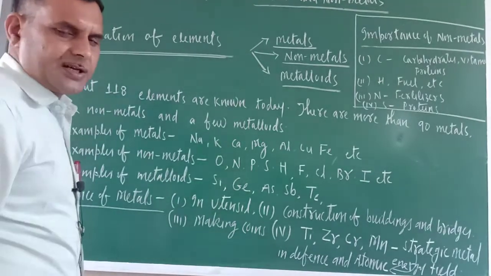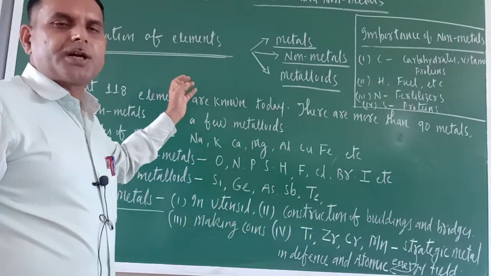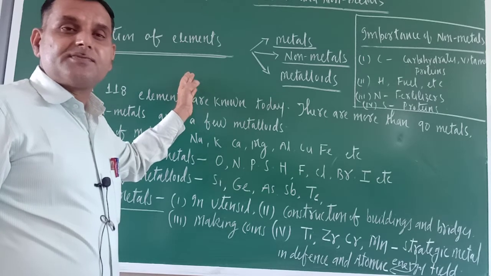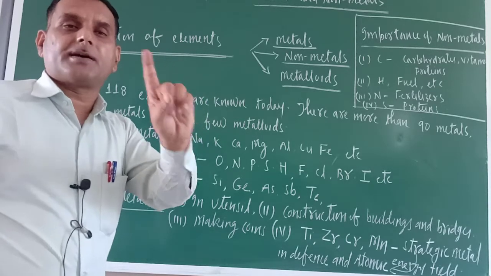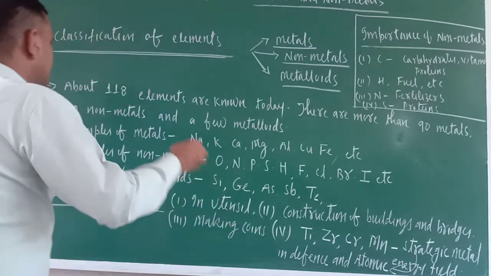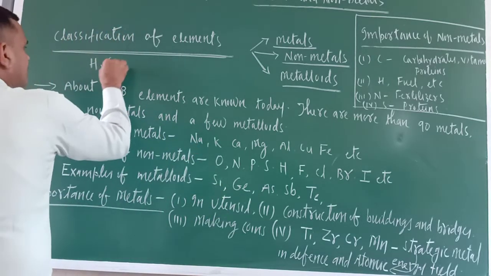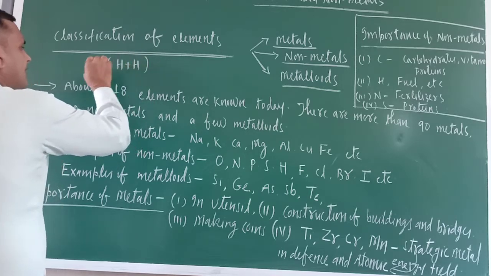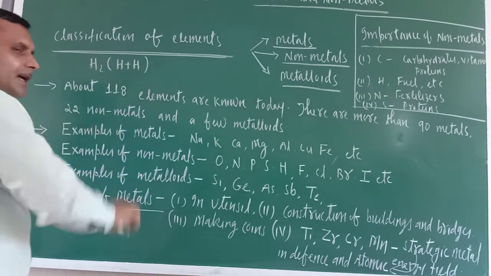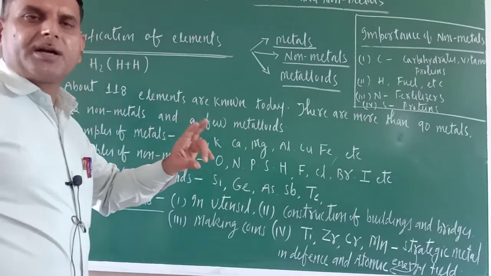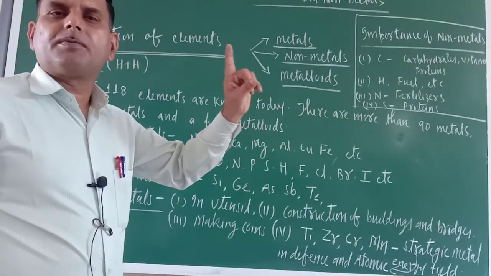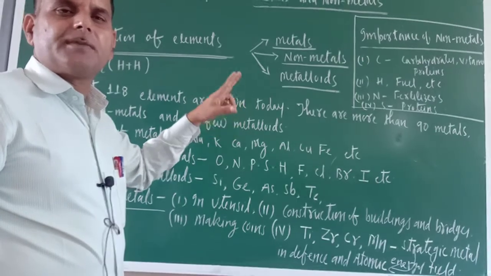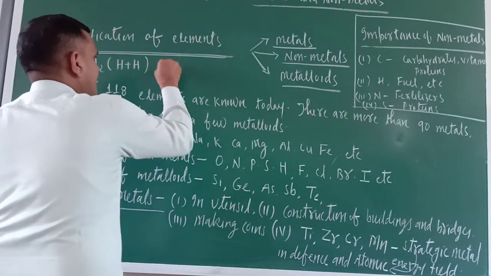Classification of elements. In 9th class you studied that elements are those substances which are made up of one kind of atoms. Just see, suppose H2. This is made up of H plus H, so both atoms are similar. That is why hydrogen is an element. The meaning of element is that which is made up of one kind of atoms. H2 means H and H, and both atoms are similar.